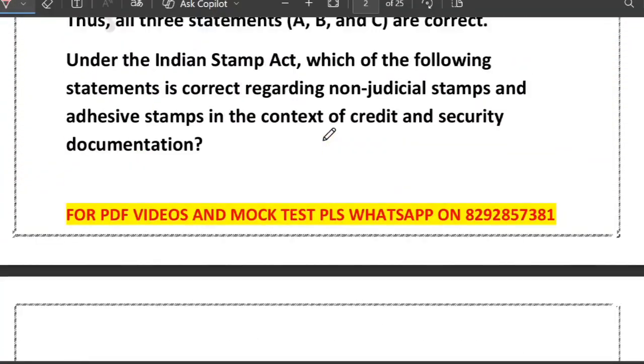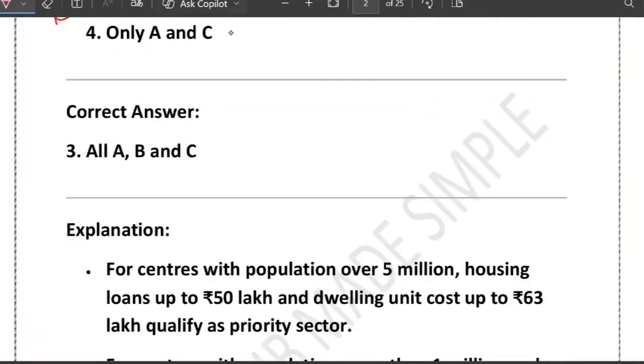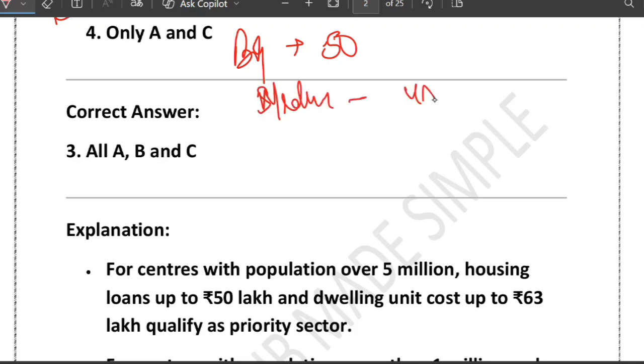Now have a look at the next question. But first, just remember, let me give you a trick to remember it. Whenever you think of big, just remember 50. Whenever you think of medium, just think of 45. And whenever you think of small, just think of 35.